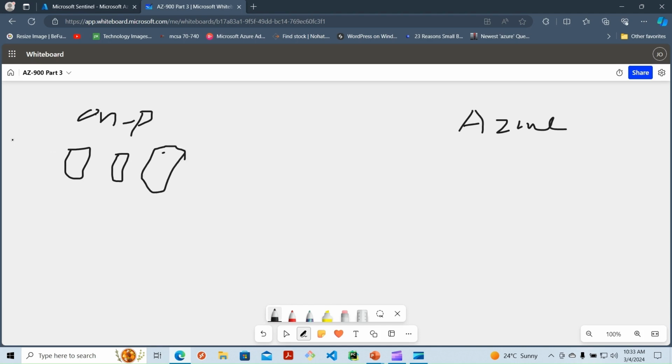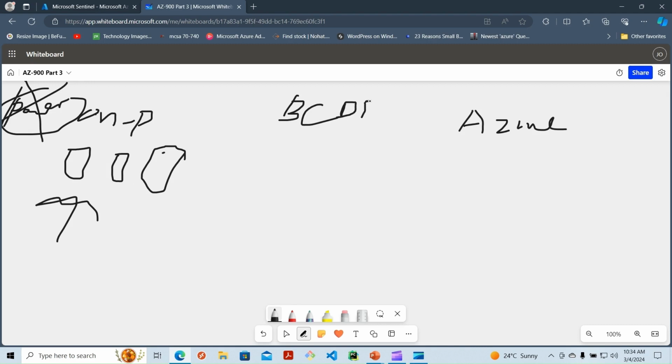What I mean by that is, let me just use on-premises because this is easy for us to understand. Then we have Azure. I might have servers here on-premises, and I want a situation whereby, let's say something happens with my power here and everything goes down, meaning I'm not able to access my resources here. So when everything goes down here, what happens?